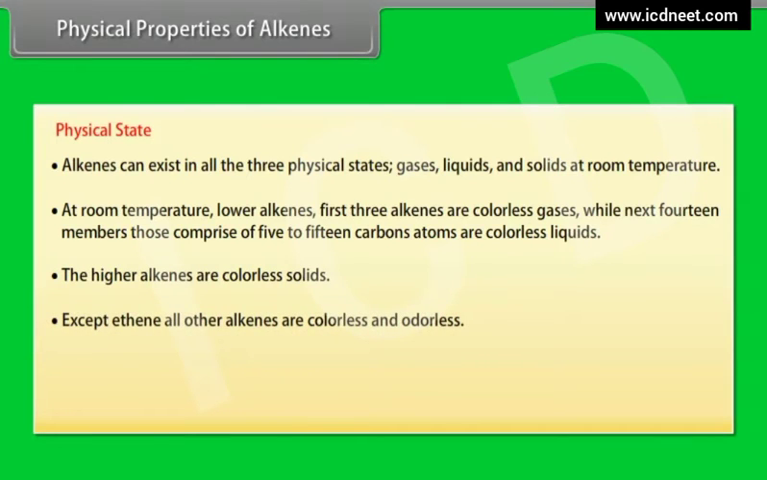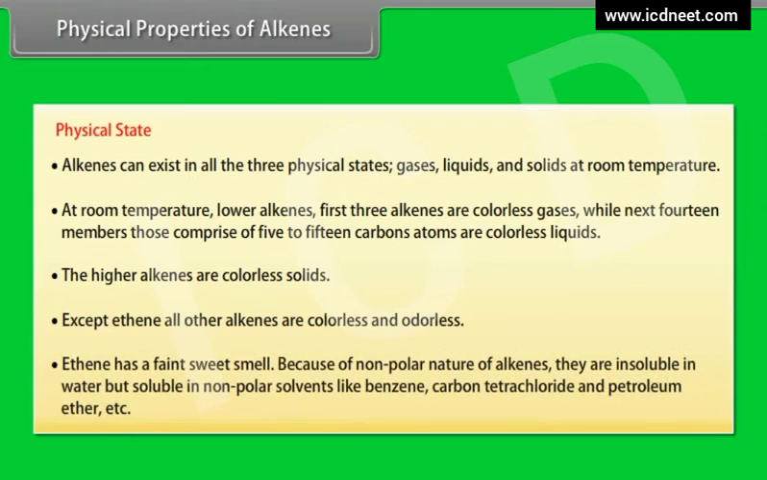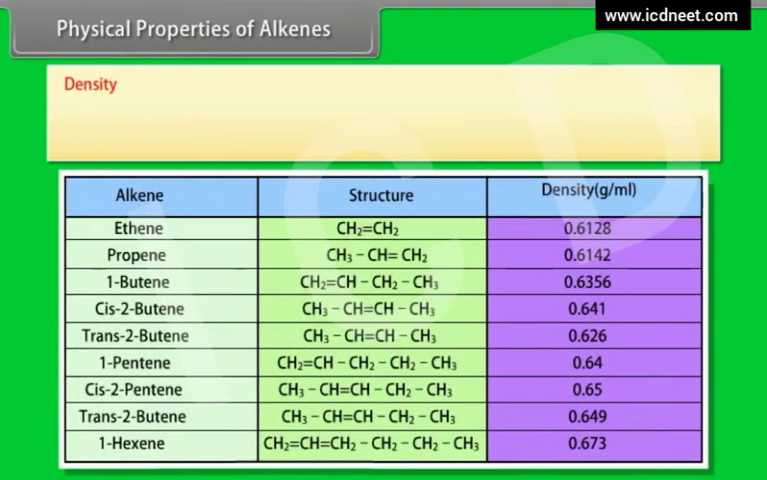Except ethene, all other alkenes are colorless and odorless. Ethene has a faint sweet smell. Because of the non-polar nature of alkenes, they are insoluble in water, but soluble in non-polar solvents like benzene, carbon tetrachloride and petroleum ether, etc.